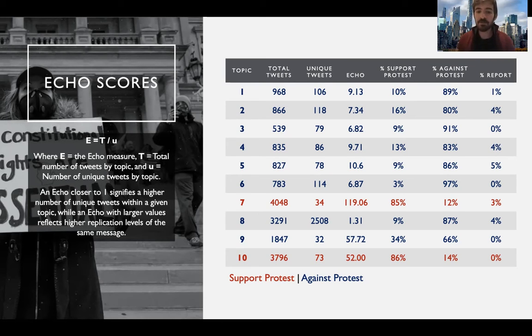As you can see, topics 7 and 10 have much more echo than the against-protest topics for the most part. Topic 7 actually has the most echo compared to the entire data set. Number 10 is actually number 3 in terms of echo, because topic 9 does have more echo happening in that discourse. So it's not necessarily unique to the protest supporter groups, but from the topics analyzed in this study, these two pro-liberate topics did have a lot more echoing in general.